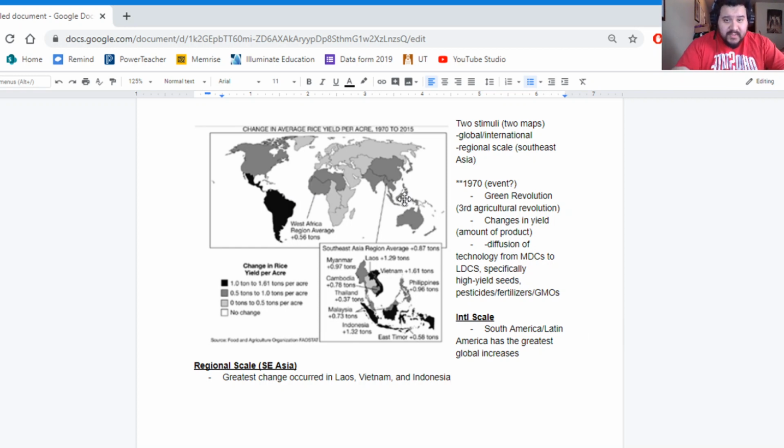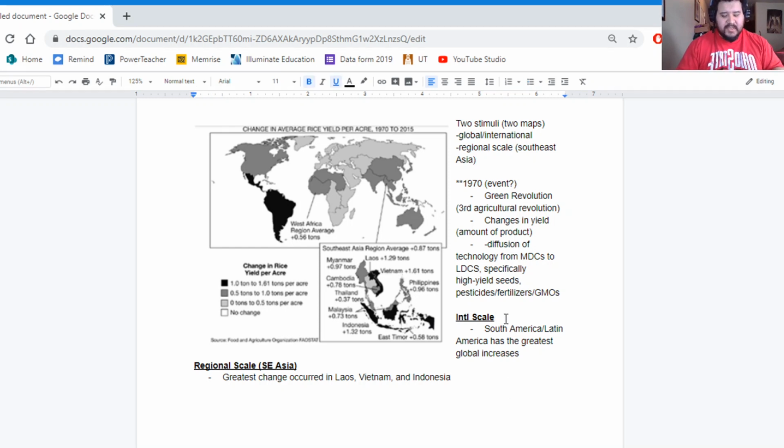If I look into this region of the world on my first map, on this international scale map, I don't have any of that detail. All of it is just averaged out as the second to highest change in rice yield per acre. Here on the regional scale, I get more details, I get more specific information, and I can segment out the changes by country in this region, right, by state in this region of the world. That's going to be one of these differences, these limitations on scales.